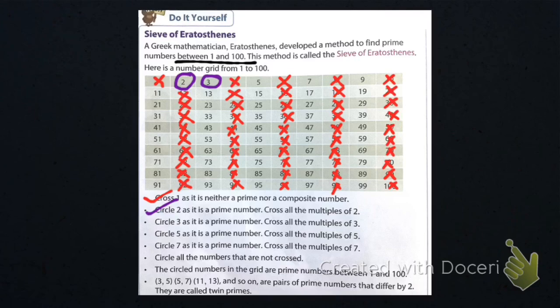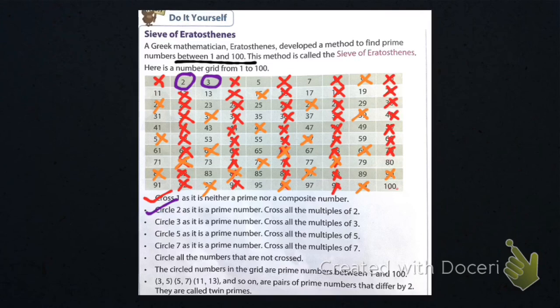And we'll cross all the multiples of 3. So let's cross multiples of 3 with another color. Let's cross them with orange color. So 9, then 12 is already crossed, 15, 18 already crossed, 21. I have crossed all of 3's multiples.